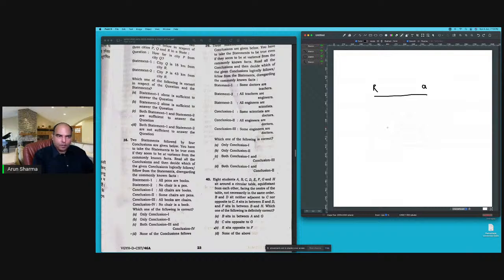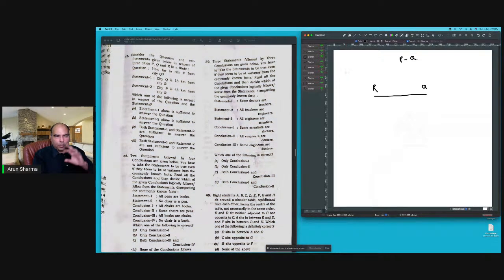And P is 43 from R. They are asking the distance P to Q. PQR का कोई relationship नहीं दिया हुआ कि वो straight line में है, किस order में है, etc. So P is 43 kilometers from R can mean it could be any circle. This is 18. ये R कहीं भी P कहीं भी जा सकता है. There are many possibilities for P. So you can't make that out, I think. So D is the correct answer in this question.